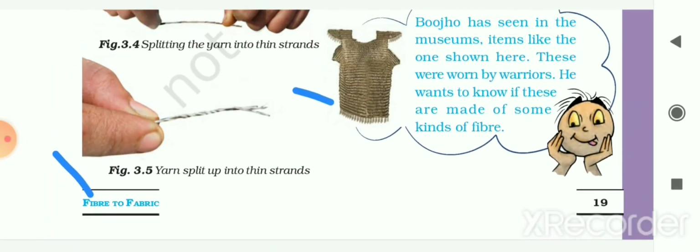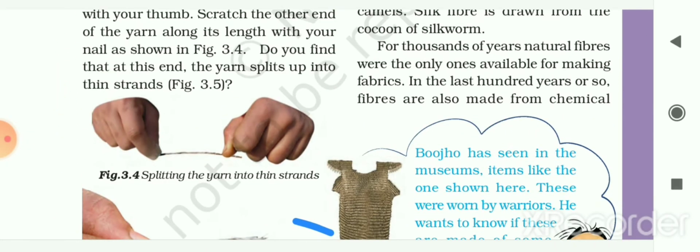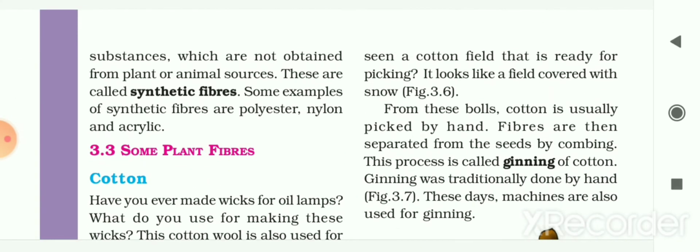So now in the last 100 years or so, fibers are also made from chemical substance which are not obtained from plants and animal sources, and these are known as the synthetic fibers. And here some example of synthetic fibers is also given to you, that are polyester, nylon and acrylic. So now let me see some plant fibers.